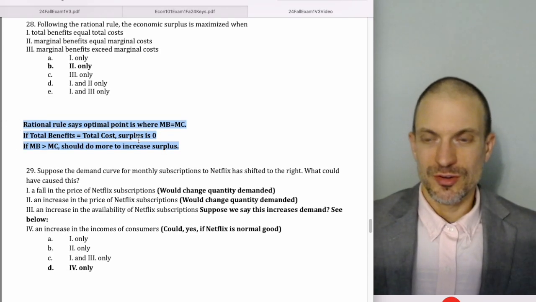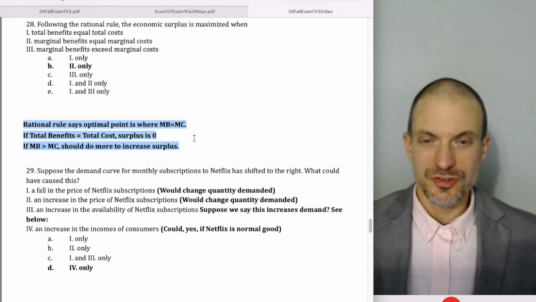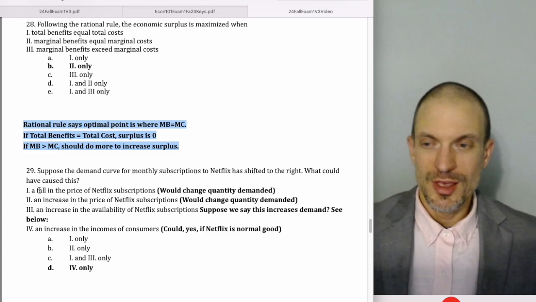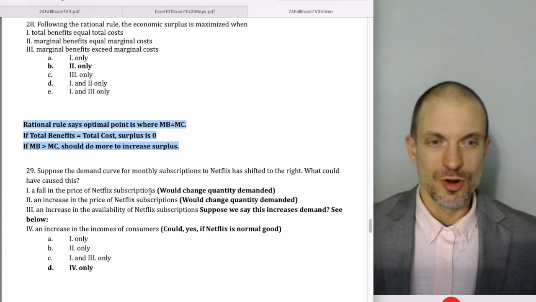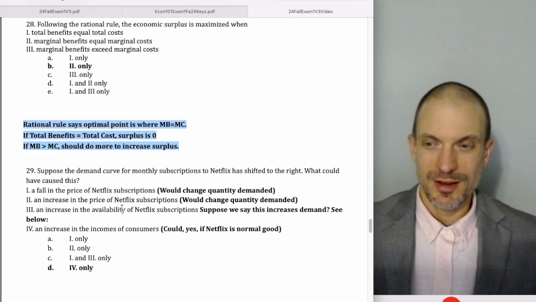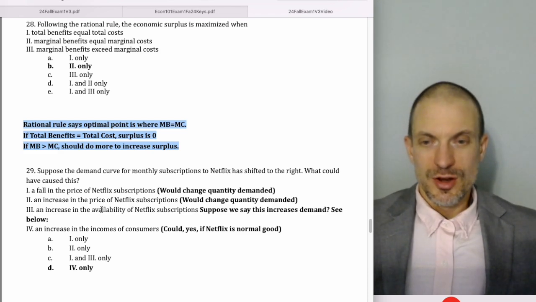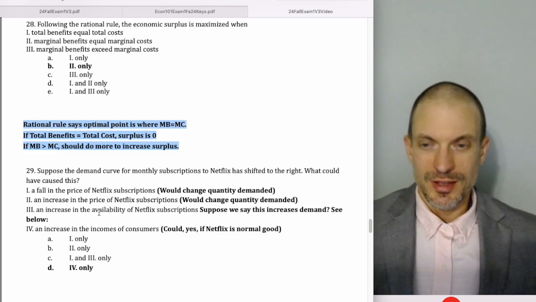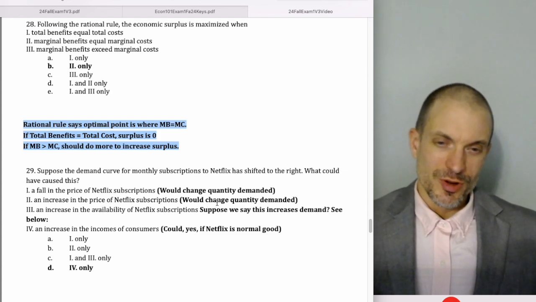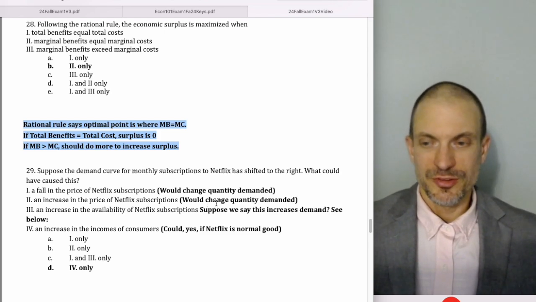Suppose the demand curve for monthly subscriptions to Netflix has shifted to the right, which could have caused this? A fall in the price of Netflix subscriptions, nope, that'll cause a change in quantity demanded. An increase in the price of Netflix subscriptions, nope, that also causes a change in quantity demanded. An increase in the availability of Netflix subscriptions, and suppose we were to say this increases demand, well, let's see below.